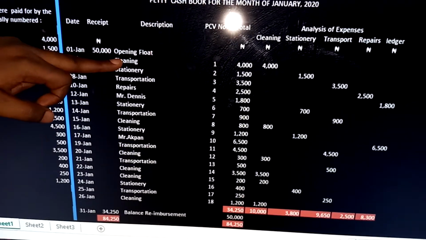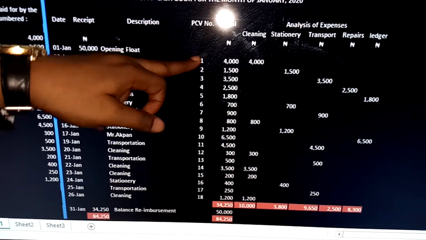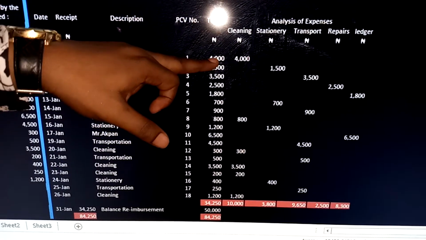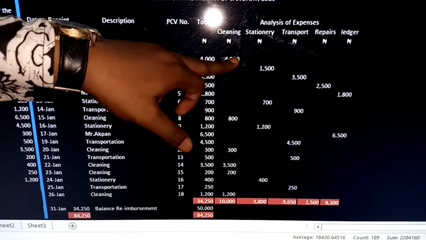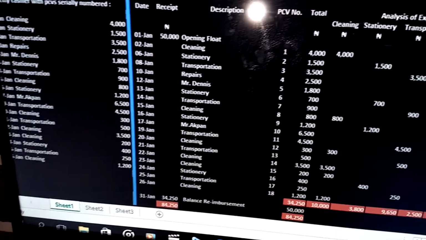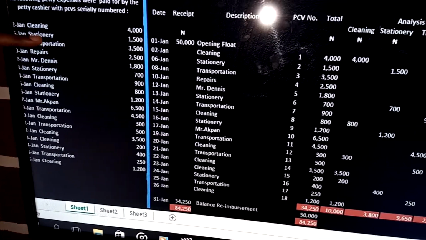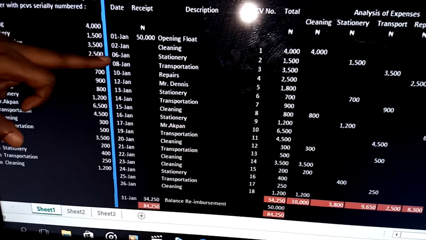They said the PCV is serially numbered. So that's PCV 1. How much is it? 4,000. That's what you have here. And then under the analysis of expenses, you put it under cleaning, because it is spent on cleaning. The next one here, January 6th, stationery. How much is it? 1,500. So date, January 6th.